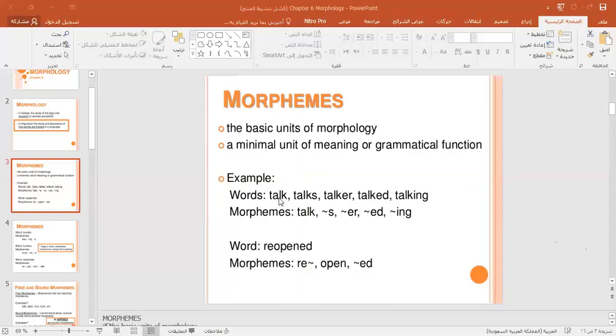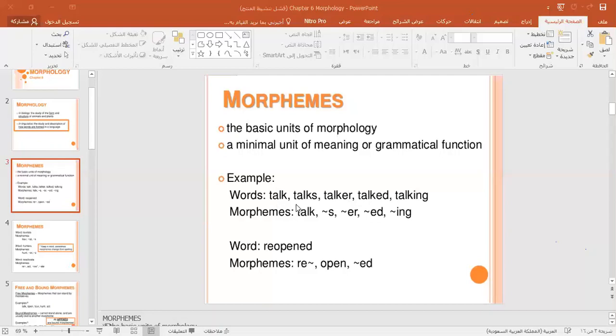They are used to distinguish meaning, but they don't have meaning when they are on their own. The word talk has three sounds, but when each one of them is alone, it doesn't have meaning.